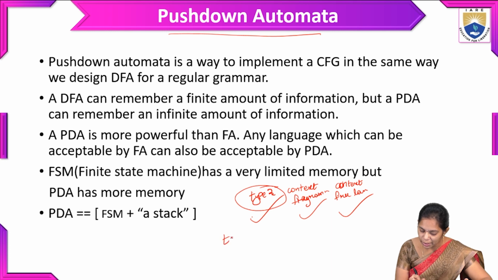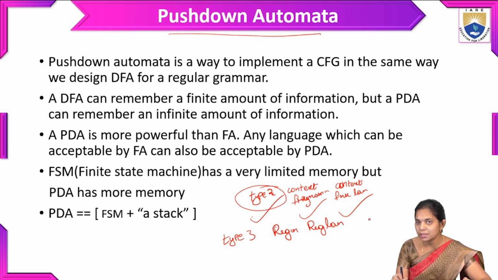Type 3 is a regular grammar, and the language for type 3 is regular languages. Which type of automata accepts this type 3 grammar? It is a finite automata. Coming to type 2, we already discussed: in type 2 we have context-free grammar, the language accepted by the pushdown automata is context-free language, and the automata is the pushdown automata.